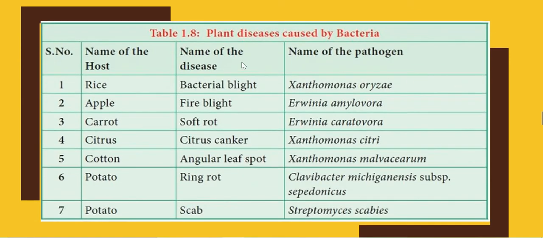Then similarly we have plant diseases caused by bacteria. So this portion is also a part of syllabus in case of applied biology, that is the rice, apple, carrot, citrus, cotton, potato and potato. What the name of the disease is, bacterial blights, because blight is also caused by fungi. So you can compare these xanthomonas, erwinia, then clavibacter and streptomyces scabies for scab in potato. You can note down if you want to note some part.